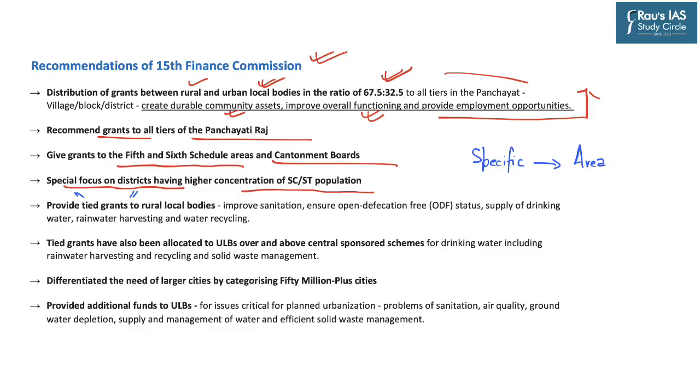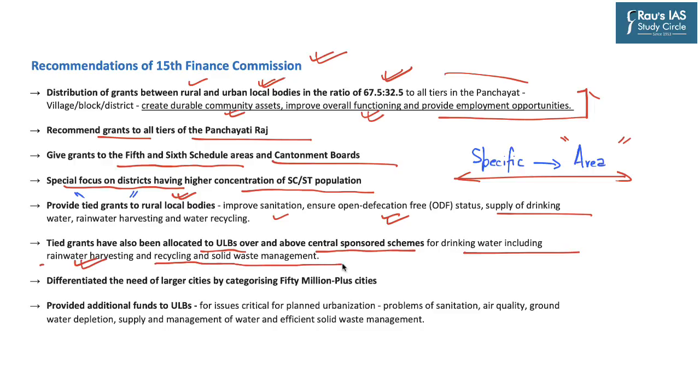Now, tied grants are provided by the Finance Commission to improve certain specific areas. For example, improving sanitation, ensuring open defecation free status, supply of drinking water, etc. So the 15th Finance Commission has suggested to provide tied grants to rural local bodies. Further, the Commission has also suggested to provide tied grants to urban local bodies as well, over and above the centrally sponsored schemes for drinking water, for rainwater harvesting, and for the purpose of recycling and solid waste management.